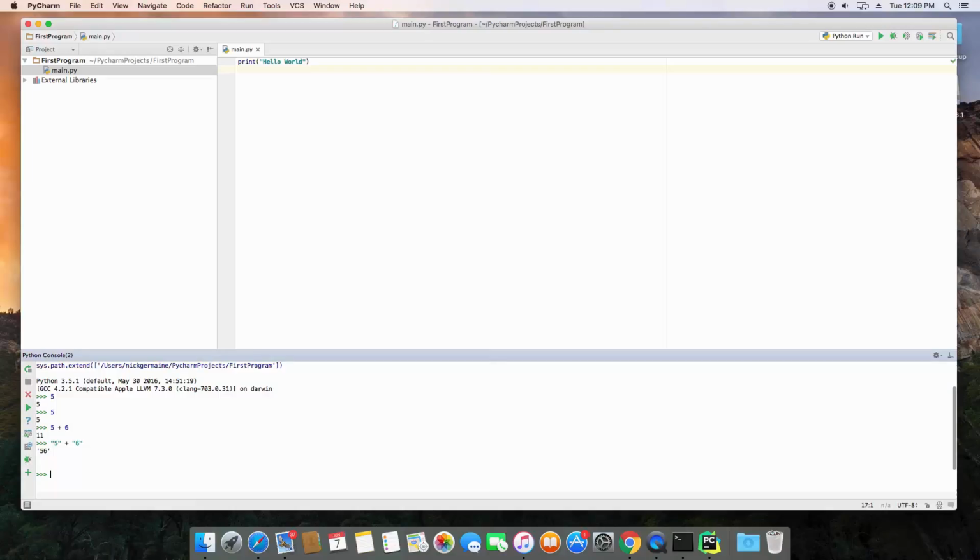So basically, when you wrap something in quotations in Python, Python is going to treat it as a string, not a number. So if you're trying to perform mathematical operations, just remember, don't wrap your numbers in quotations. Now, additionally, we can use floating points to perform math operations. And you can see it returns a floating point.